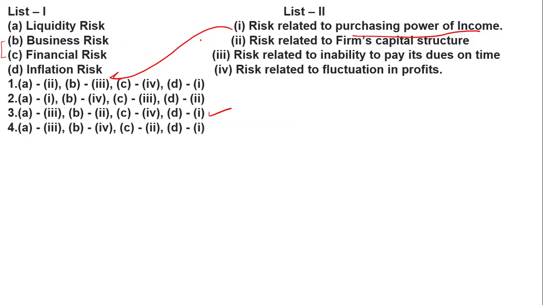Financial risk is the risk related to your capital structure. Business risk is related to the due on the time, so B is matched with 3. And liquidity is the fluctuation in the profit.